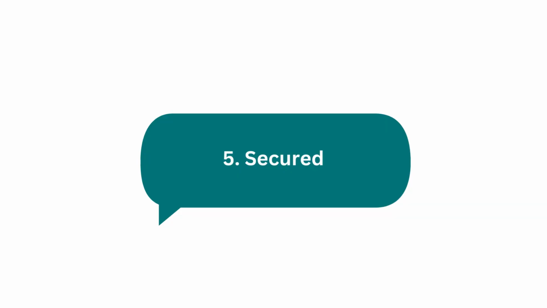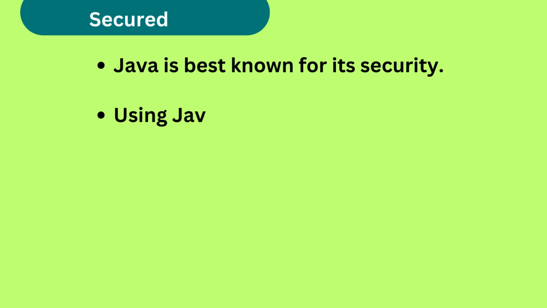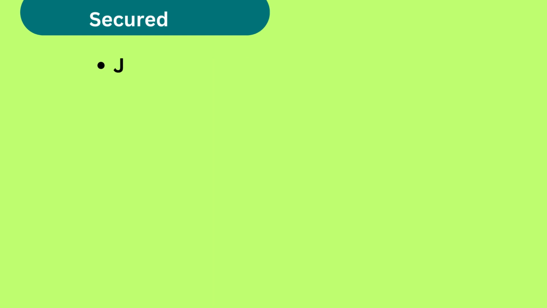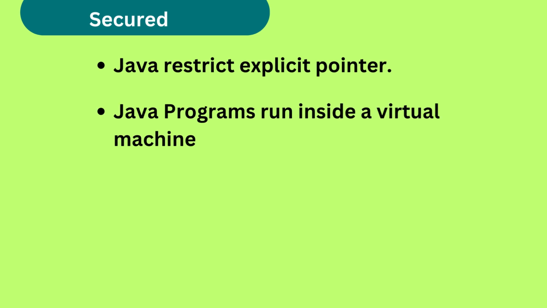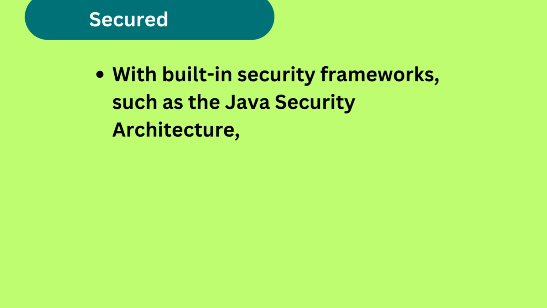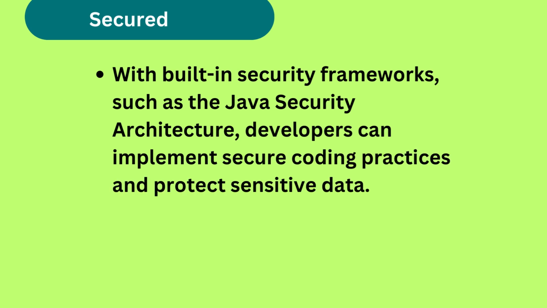The next feature is secured. Java is best known for its security. With Java, we can develop virus-free systems. Java is secured because Java restricts explicit pointers. It means we don't use pointers in Java. Java programs run inside a virtual machine. With built-in security frameworks such as Java Security Architecture, developers can implement secure coding practices and protect sensitive data. Because of these points, we can say Java is a secured language.